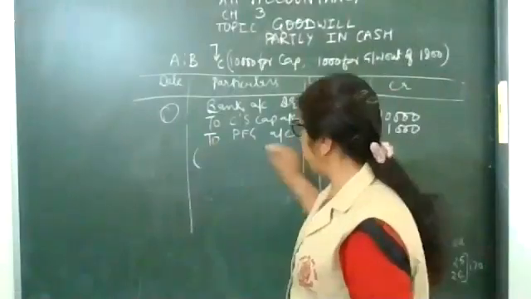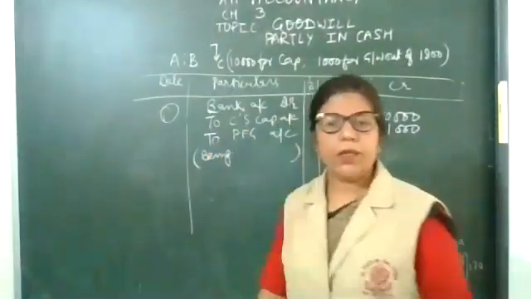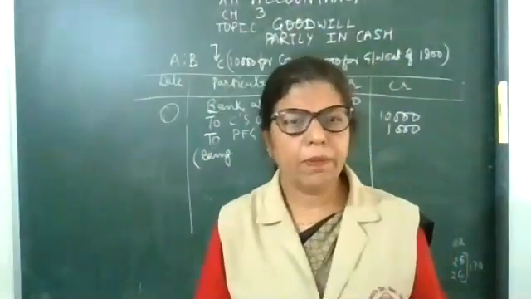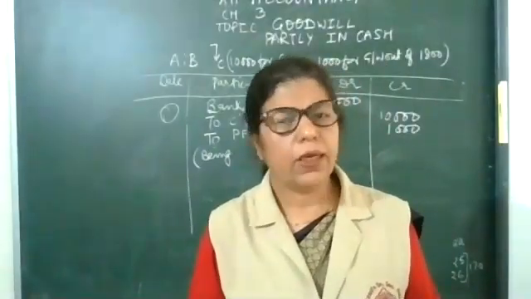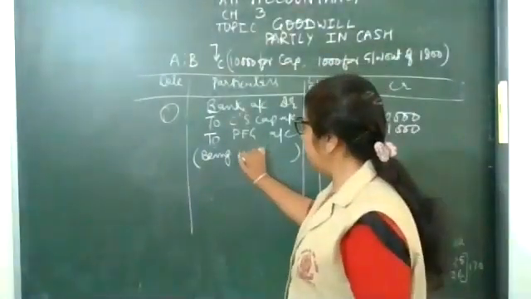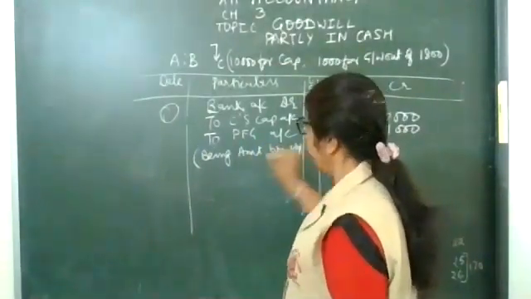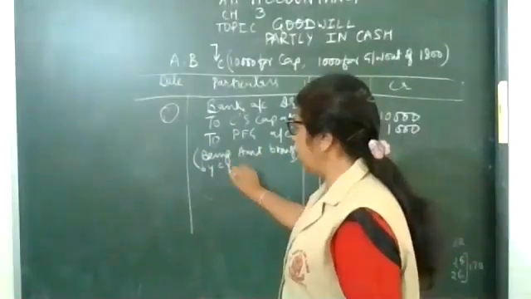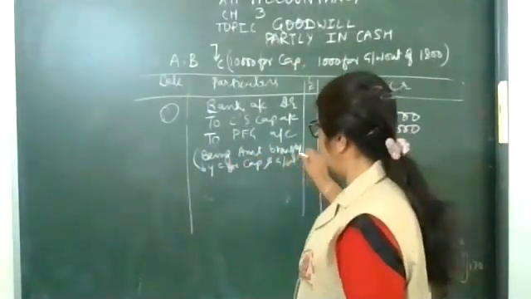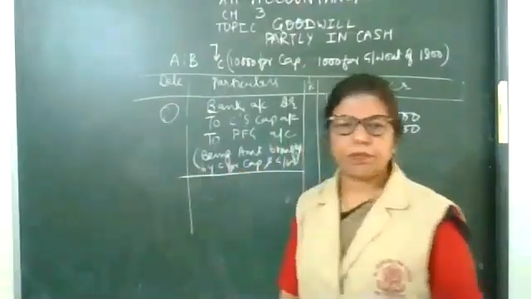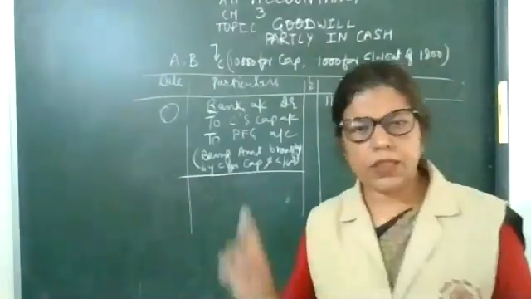Now the narration: being the amount brought by C for capital and goodwill. Over, first entry.